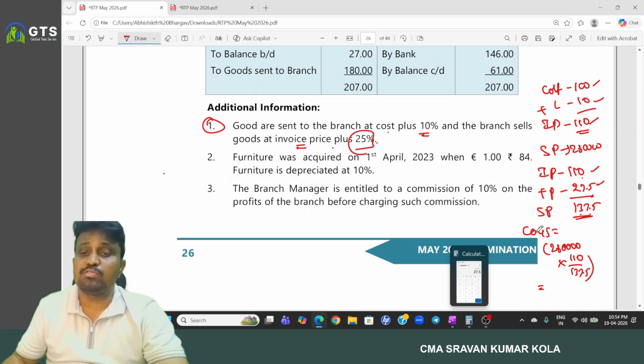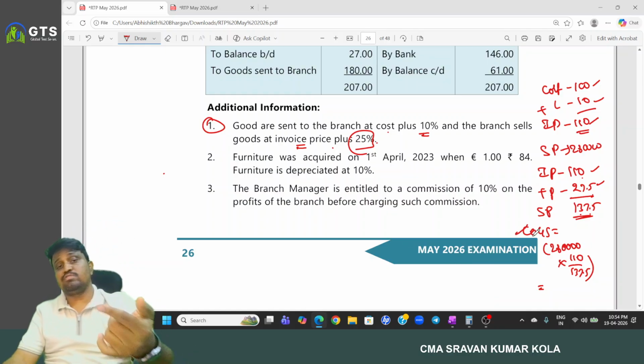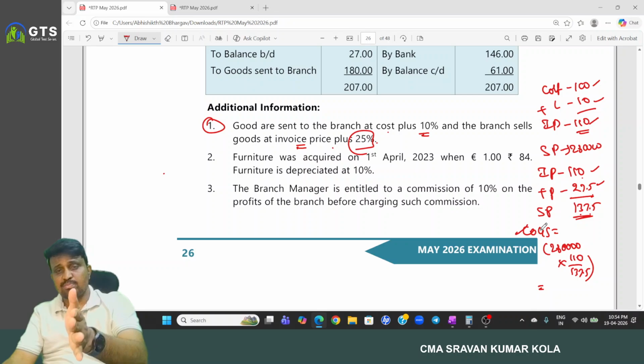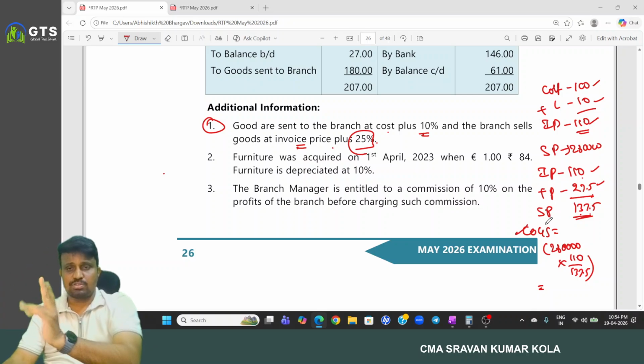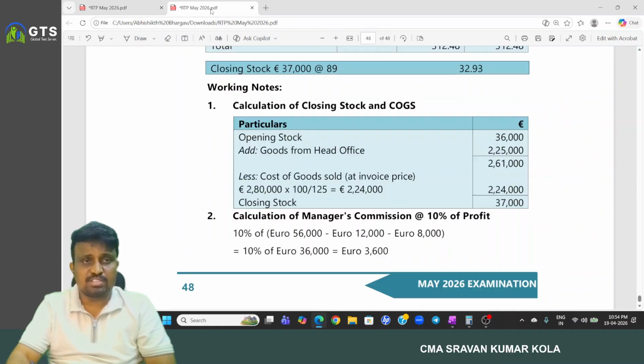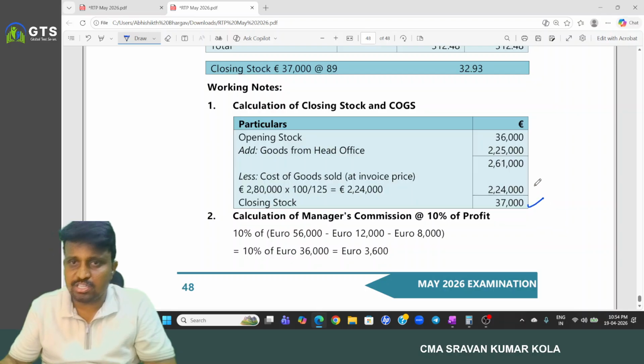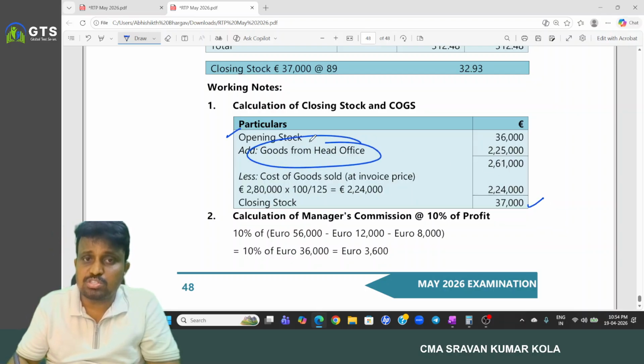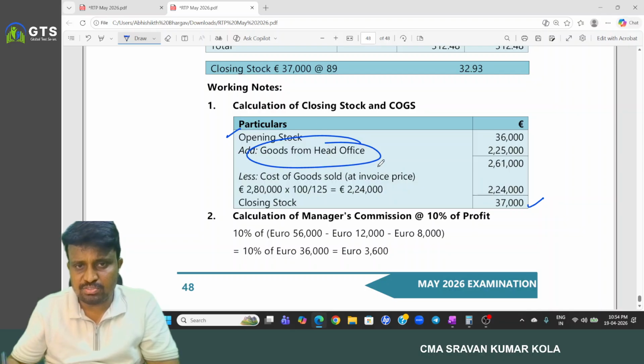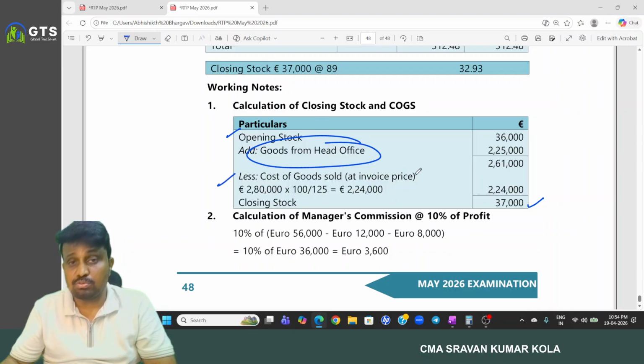Okay, then we get what? Cost of goods sold. The cost of goods sold formula is what? Opening stock plus purchases minus closing stock. And from that we can compute the closing stock. So here we computed the closing stock is how much? Opening stock plus goods received from head office, that is only the purchase. From that we have to reduce the cost of goods sold. Remember, we have to calculate at invoice price.